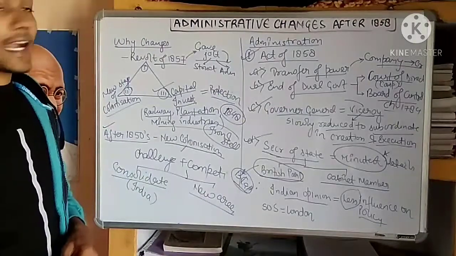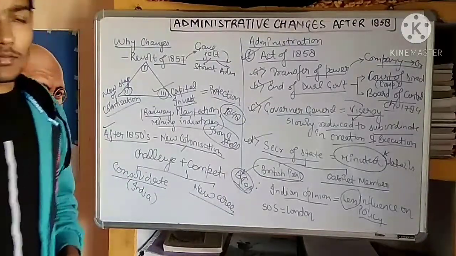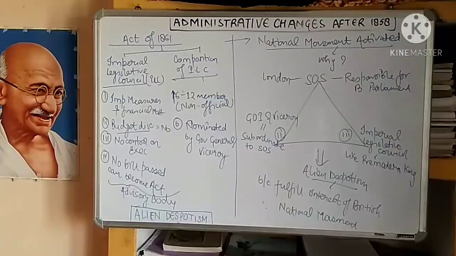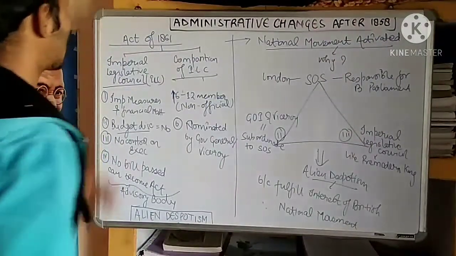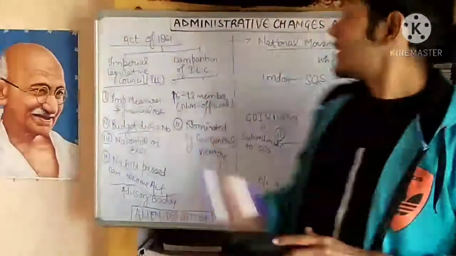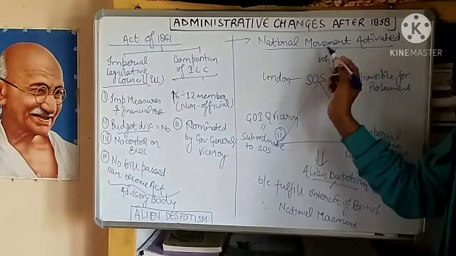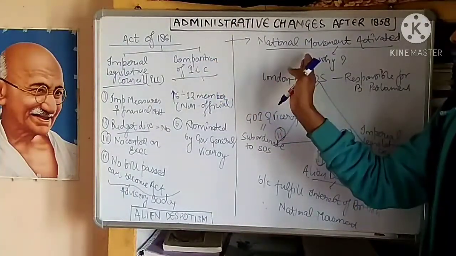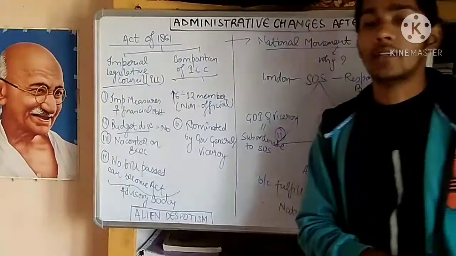Now we will discuss the Act of 1861. This Act of 1861 has activated the national movement. We will discuss how this act has activated the national movement and why the national movement started.